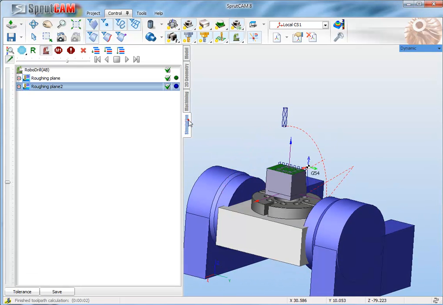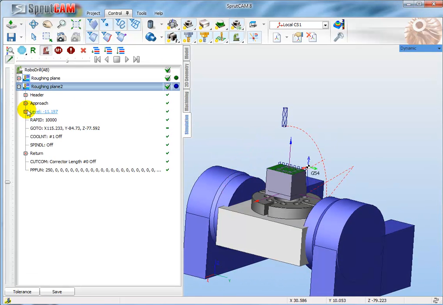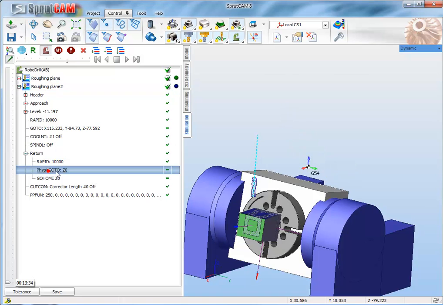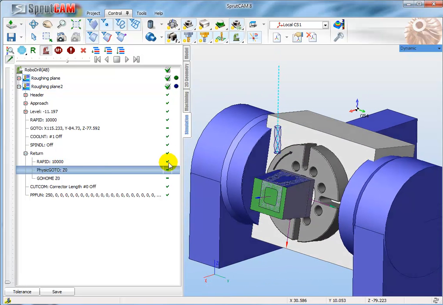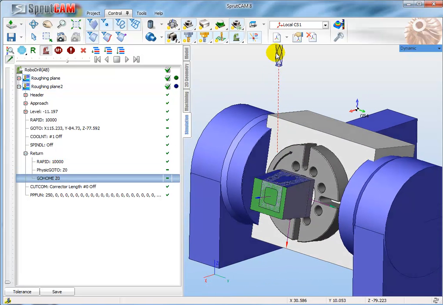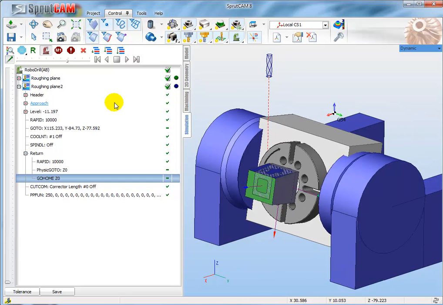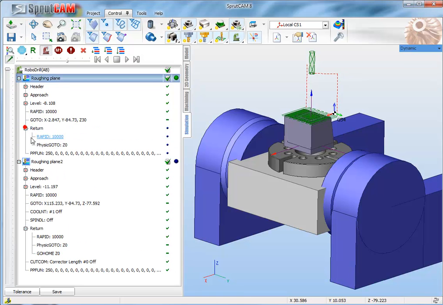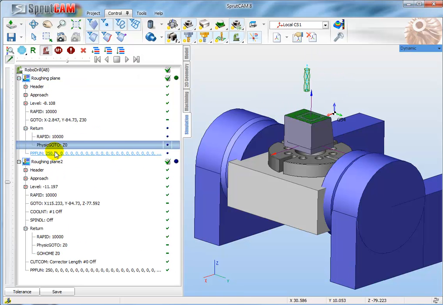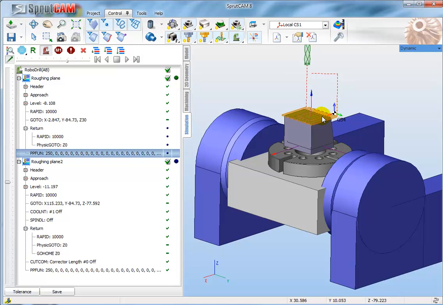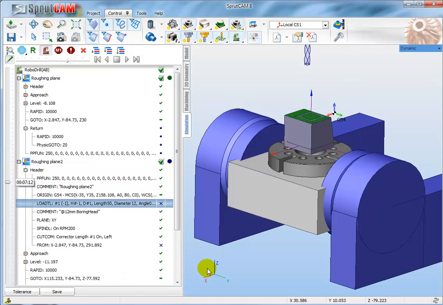So right now we have this motion. It goes up, and after that goes to the next rotation for the next operation.